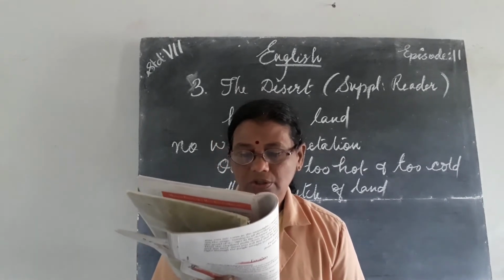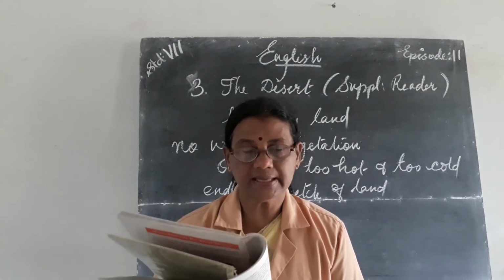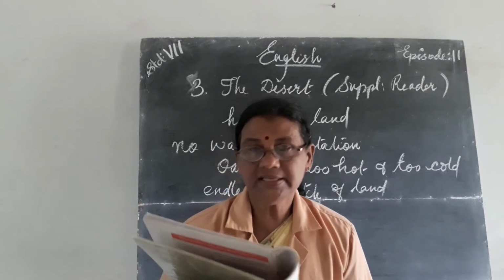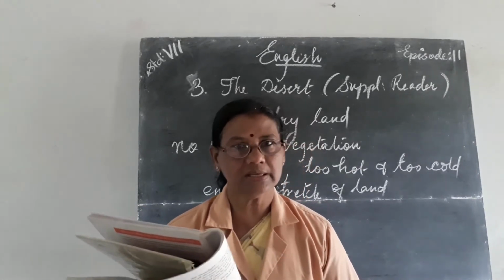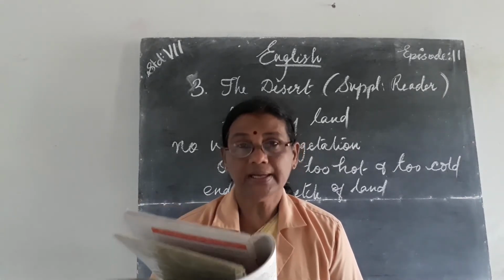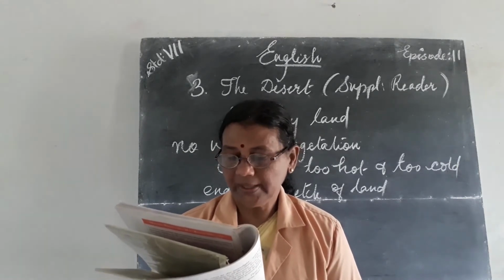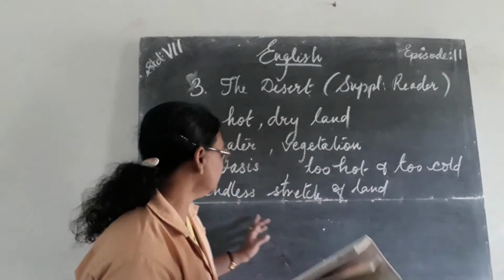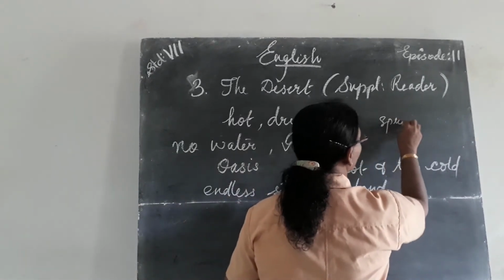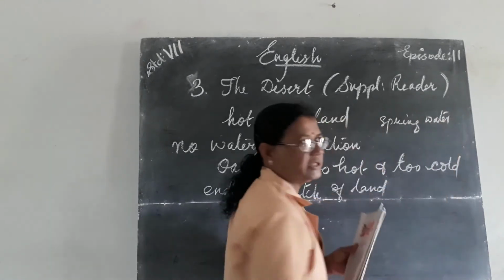A desert is not always a flat, unchanging wasteland of dry sand. So what is being said is, it is not a flat, unchanging wasteland. Unchanging means cannot be changed, of dry sand. It may have mountains and hills. It may have an oasis. Oasis means spring water, a patch of spring water.